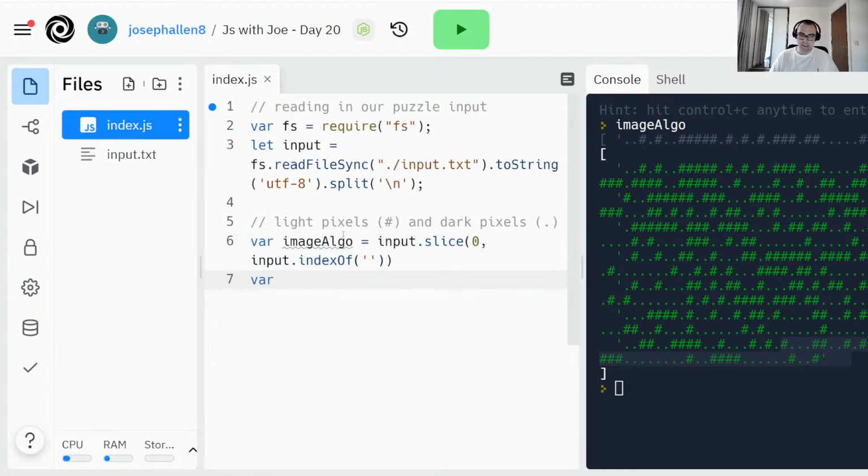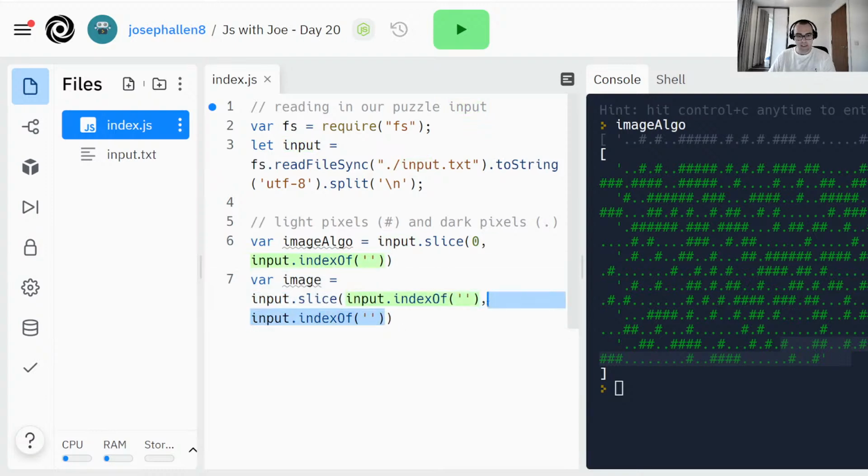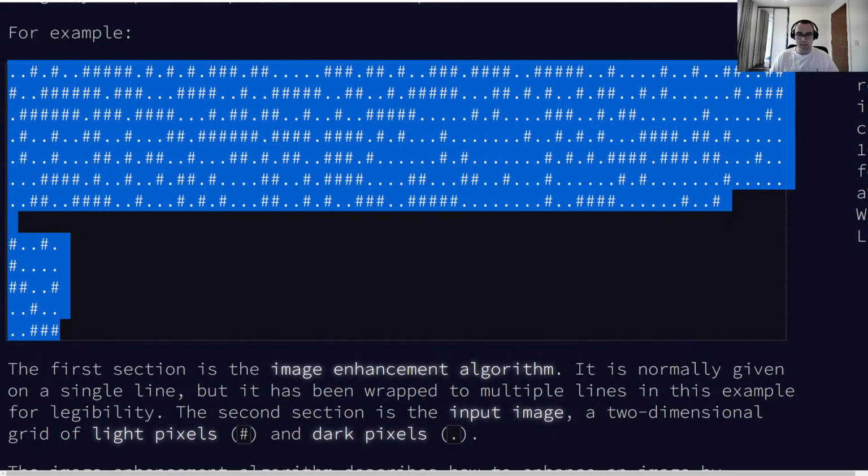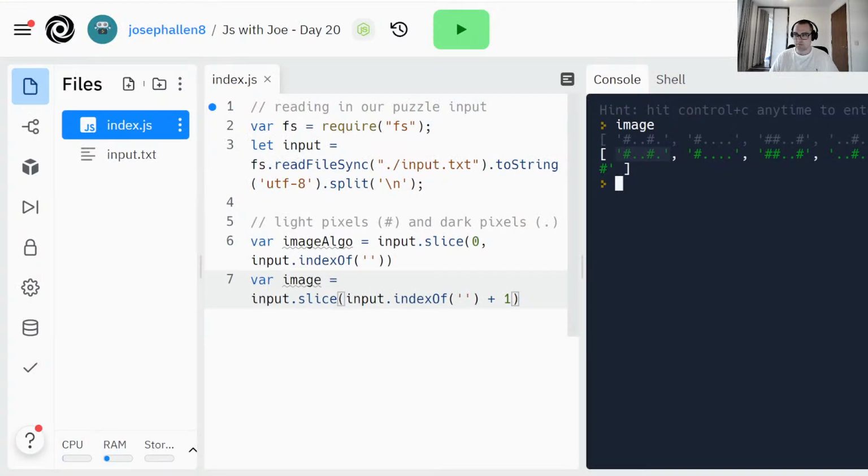Next, I want to store the actual image in a 2D array. So let's call that exactly the same, input slice, but instead I want to slice up to the end of the line. If I ignore that end parameter, it will just slice all the way up for me, I think. Image, I've still got that one, so I actually need to go one further than that because I don't want to include the empty line. There's our image. Doesn't look very imagey, but it is correct. Just checking the first one and the last one.